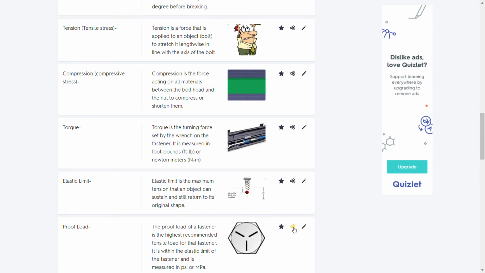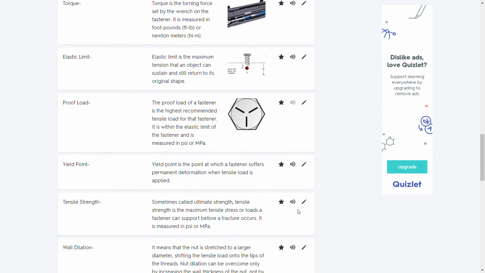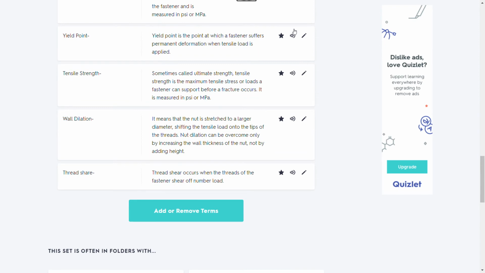Proof load. The proof load of a fastener is the highest recommended tensile load for that fastener. It is within the elastic limit of the fastener and is measured in SI or MPa. Yield point. Yield point is the point at which a fastener suffers permanent deformation when tensile load is applied.